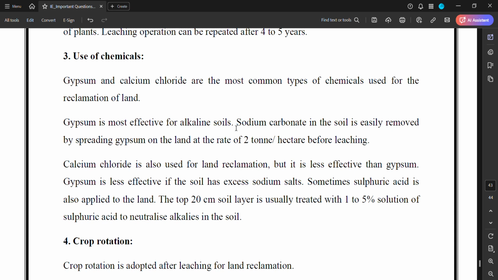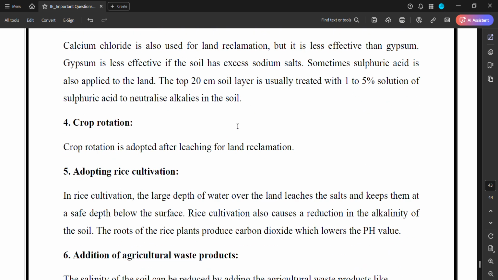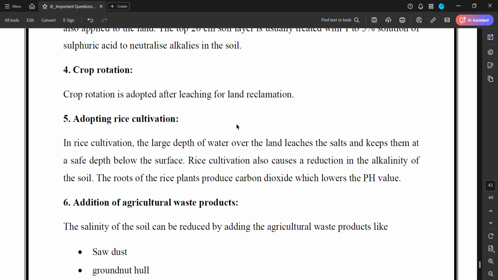Sometimes sulfuric acid is also applied to the lands. The top 20 centimeter soil layer is usually treated with 1 to 5 solutions of sulfuric acid to neutralize alkalinity in the soils. Fourth is crop rotation. Crop rotation is adopted after leaching for land reclamation. Fifth is adopting rice cultivation.